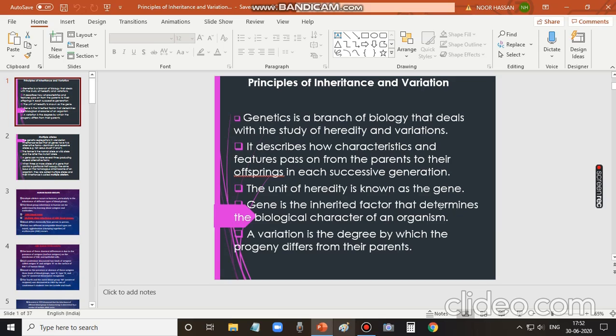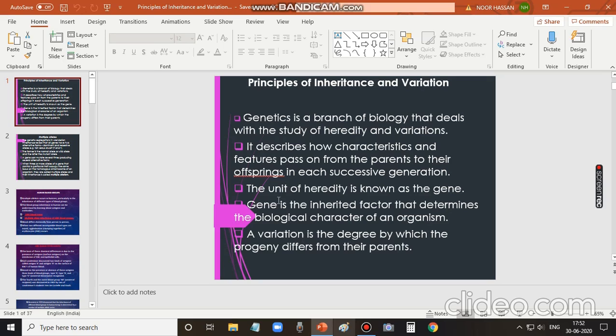The unit of heredity is gene, and gene is the basic unit very much responsible for the characters to be transferred from parents to offsprings. So each organism is equal to the genes it has. We can understand that what we are is equal to the genes we have.